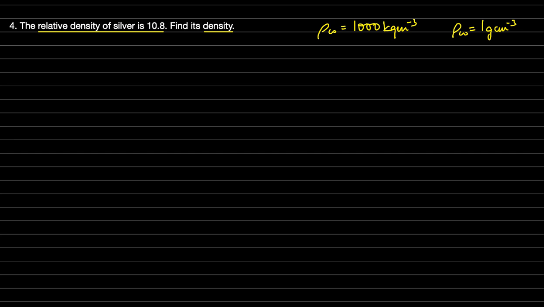So in order to find the density, we would be finding it in SI, because SI is always preferred. So I would be writing the formula RD is equal to density of substance divided by density of water. So RD is given as 10.8 is equal to density of substance we need to find, divided by density of water, which we know in SI unit as 1000.